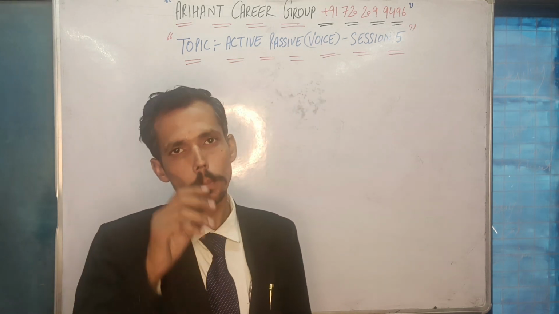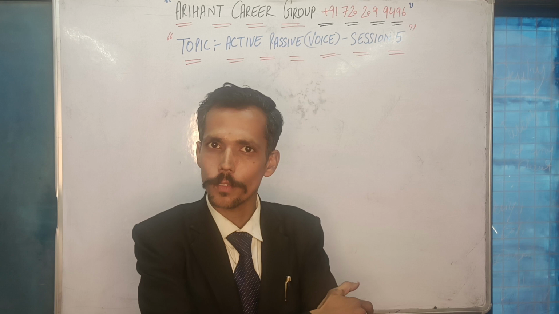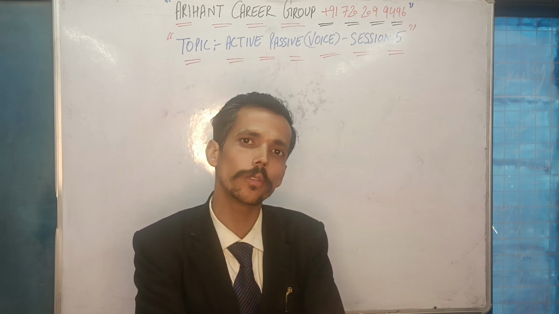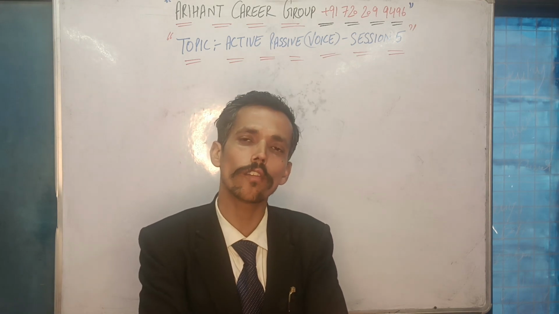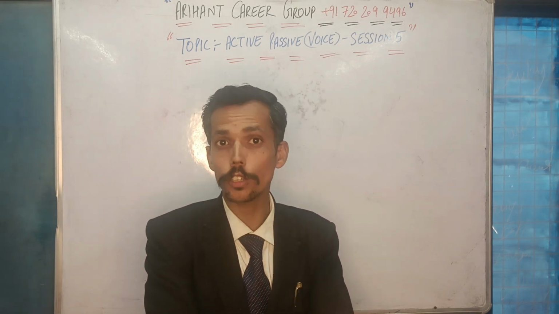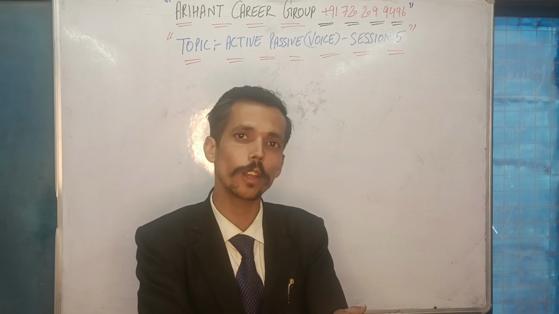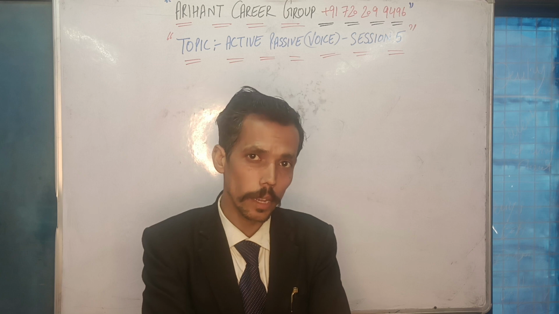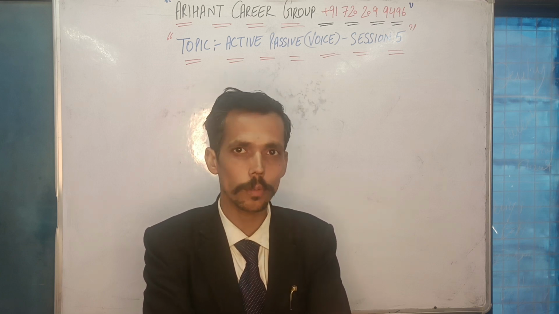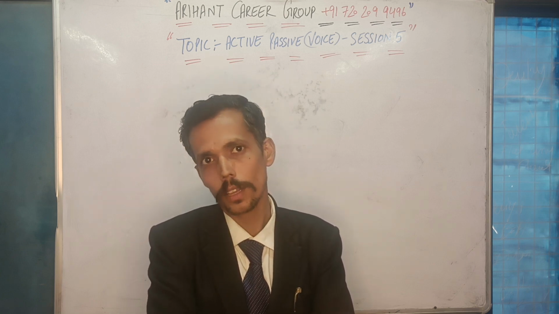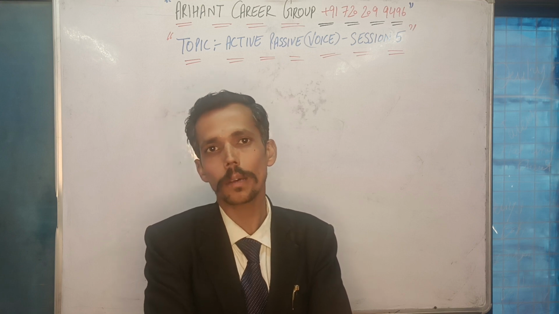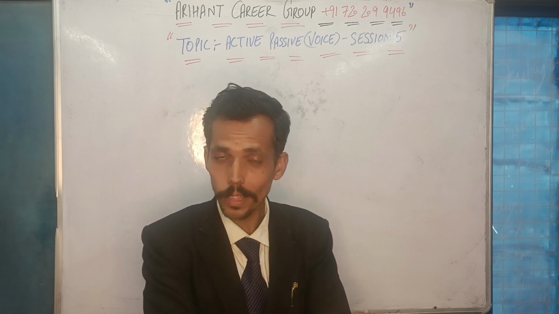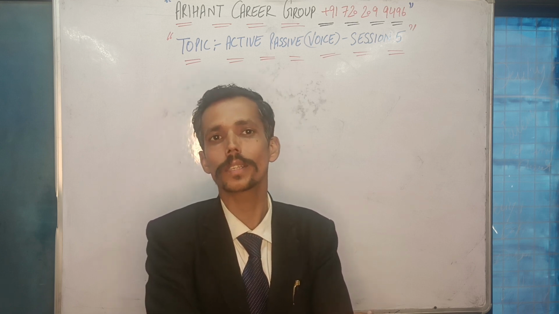Then I discussed past indefinite in session 1 itself. So what is there in past indefinite? You are given second form, and in the answer you will be converting it into was or were plus third form. But in case of future indefinite, where you are given either will or shall plus first form, you will be converting it into either will be or shall be plus third form. So with I and we, which are the two subjects, you will be using shall be. In other subjects, you will be using will be. But it is mandatory for you to write a third form there. Am I right? This is what I discussed in session 1.